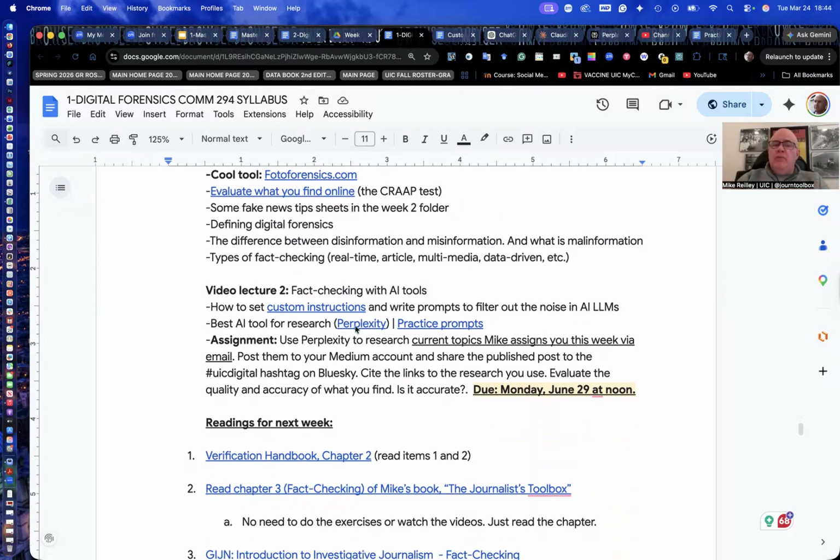We'll use a really good research tool called Perplexity. We'll show you how to put custom instructions into tools to filter out all the bad information. And then we'll give you an assignment to use Perplexity. It's a free tool, Perplexity.ai, so just set up a free account there. And then you'll publish the assignment to your Medium account and share it over the UIC digital hashtag on Bluesky.